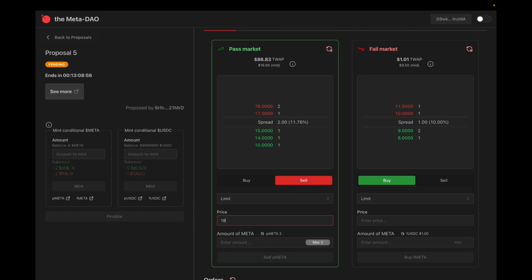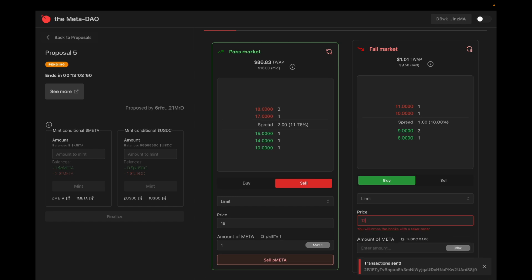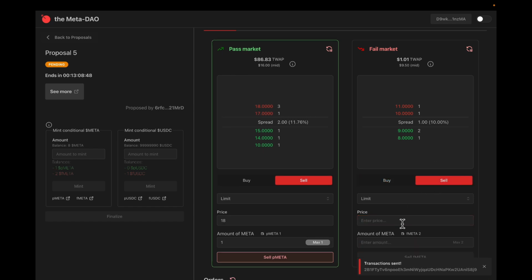Sell my Meta at sort of $18. Sell one of them there. And that's figuring itself out. Let's just sell at 12. Sorry, click over to sell. Tick 12. Click 1.